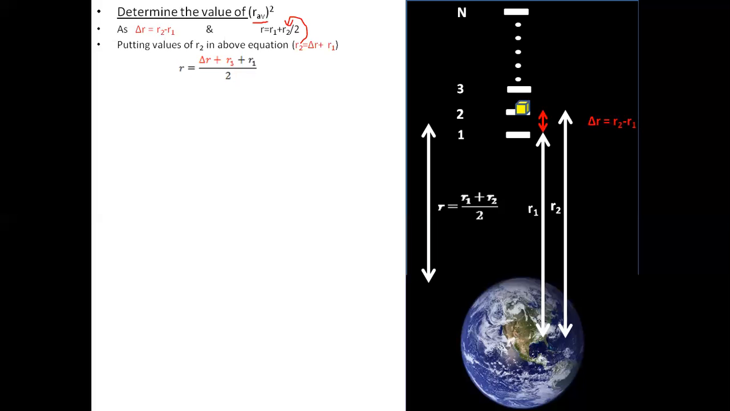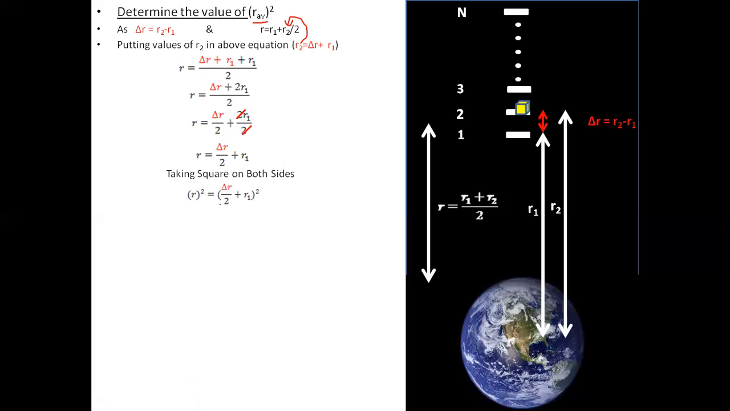So these two R1s basically will add. So what do we get? R is equal to delta R plus 2R1 divided by 2. So R will be equal to delta R divided by 2 plus 2R1 divided by 2, because we have separated the terms. We cancel the 2 out. What we are left with is R is equal to delta R divided by 2 plus R1. Taking square on both sides so that we can find out the average R square.